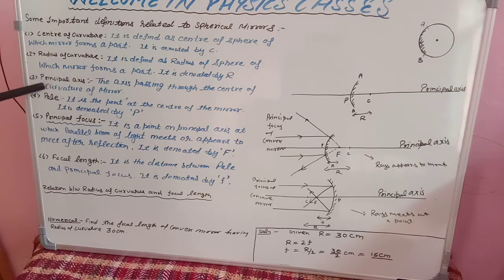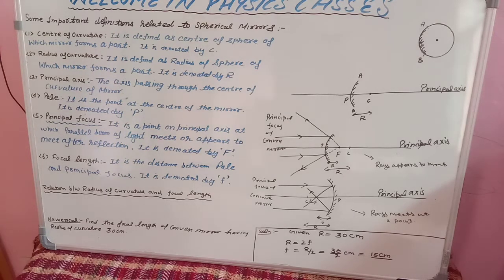But here, when you are writing principal axis, the spelling will be PAL, because it is called the main axis. As you know, principal means the main member of any committee. Principal means main member of our school. So principal focus means the main focus, principal axis means the main axis. That's why here it will not be PLE, it will be PAL. Okay, so principal axis is the axis passing through the center of curvature of the mirror.